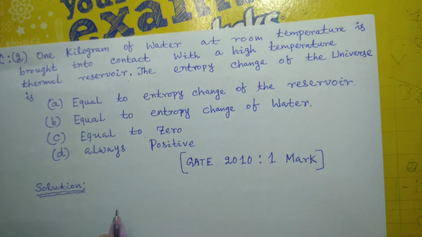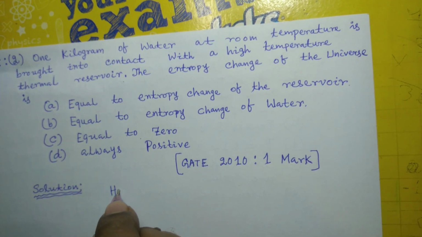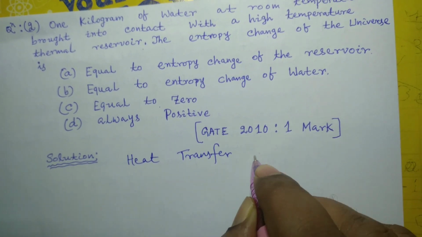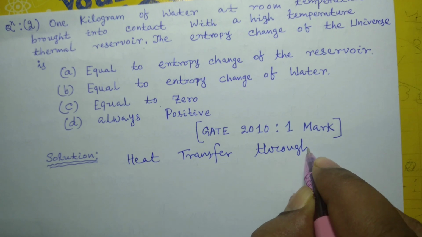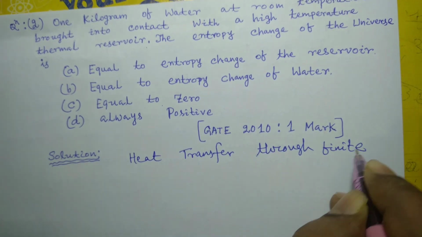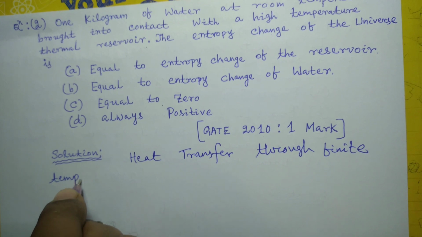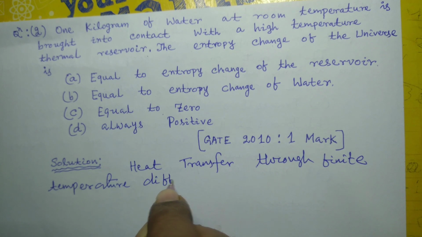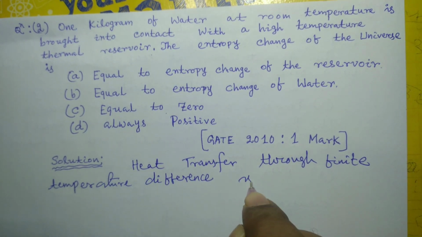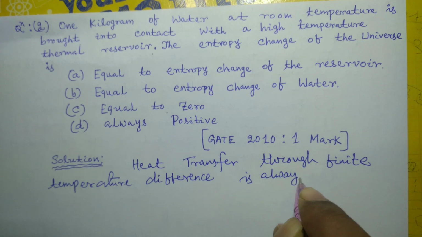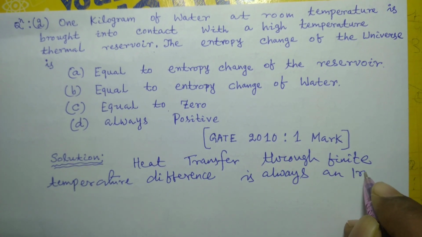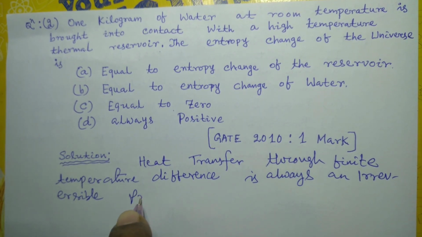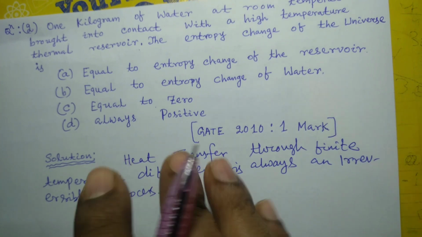You see, whenever there is heat transfer through a finite temperature difference, it is always an irreversible process. In this case, the heat transfer takes place through a finite temperature difference.